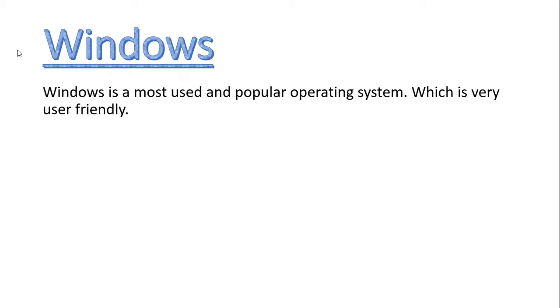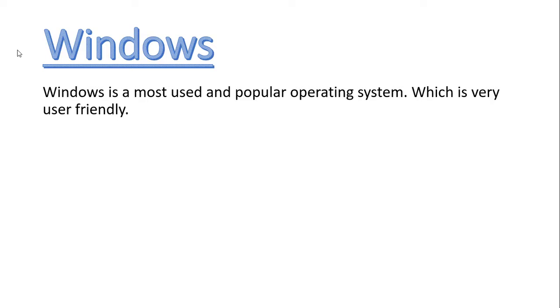The next concept is Windows. We have heard this word many times. Windows is a most used and popular operating system that is very user friendly.